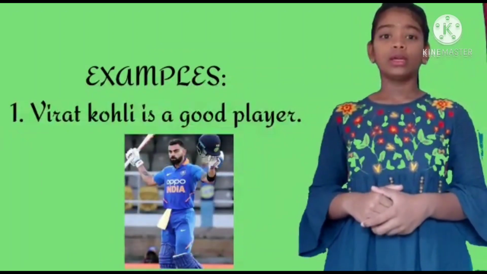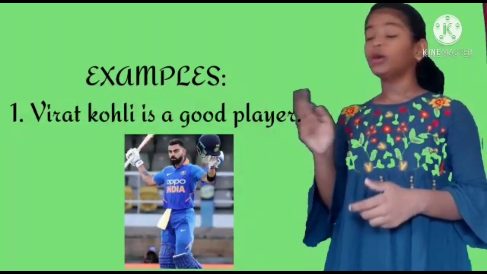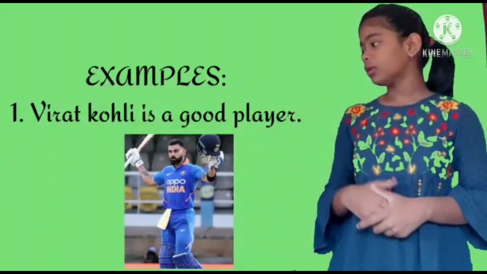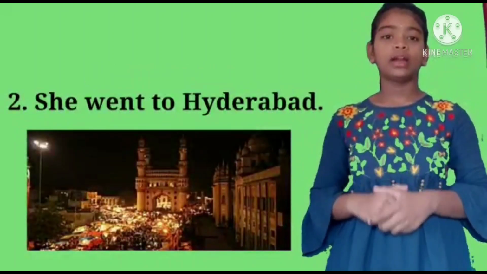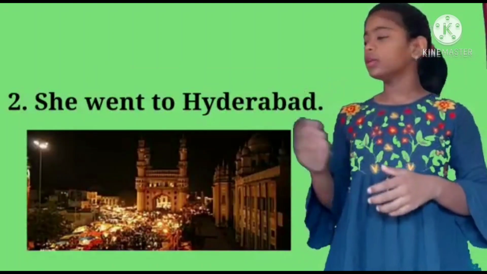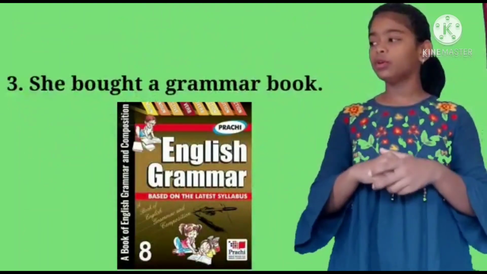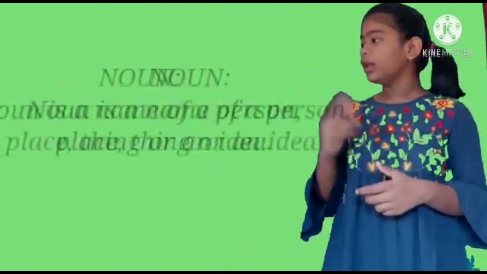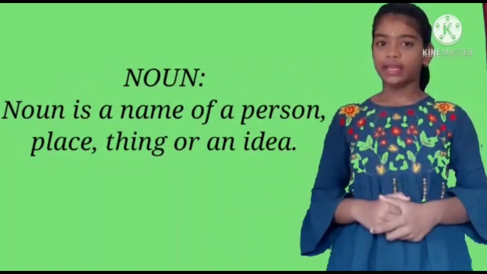Now let me tell you some sentence examples of noun. Virat Kohli is a good player. Here Virat and player comes under the category of person. So it is noun. Now let's look into another example. She went to Hyderabad. Here Hyderabad comes in the category of place. So it is noun. Now let's look into one more example. She bought a grammar book. Here grammar book comes under the category of thing. So it is noun. Once again I repeat. Noun is the name of a person, place, thing or an idea.